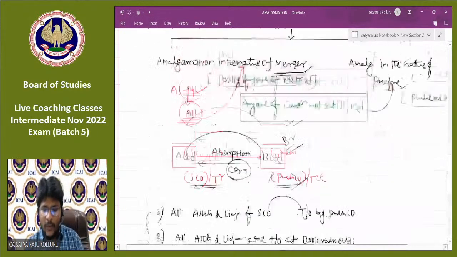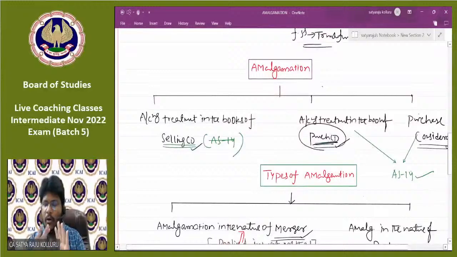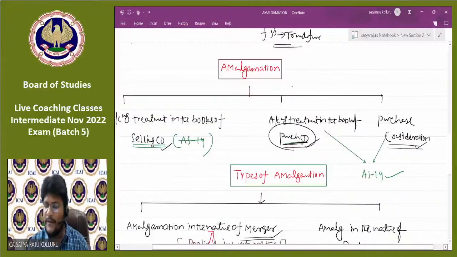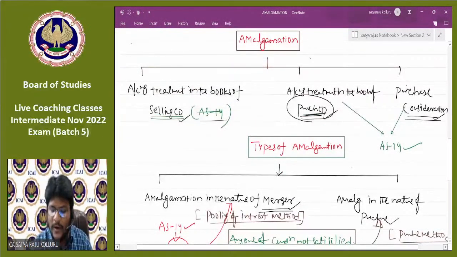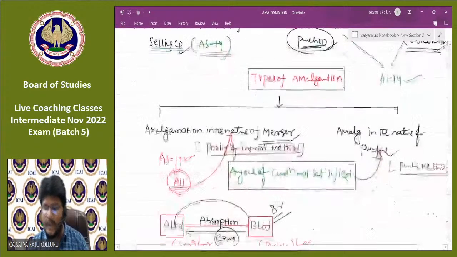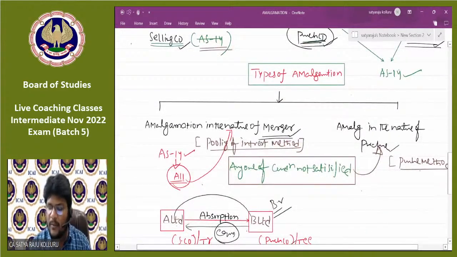Out of the three problematic issues, we have not discussed anything about the selling company or the purchasing company. Directly our discussion is towards the calculation of purchase consideration. But I simply told you, for accounting treatment in the books of the selling company, AS 14 is not applicable. Accounting treatment in the books of the purchasing company depends upon the type of amalgamation, that is amalgamation in the nature of merger or in the nature of purchase. If it is in the nature of merger, pooling of interest method. If it is in the nature of purchase, purchase method.